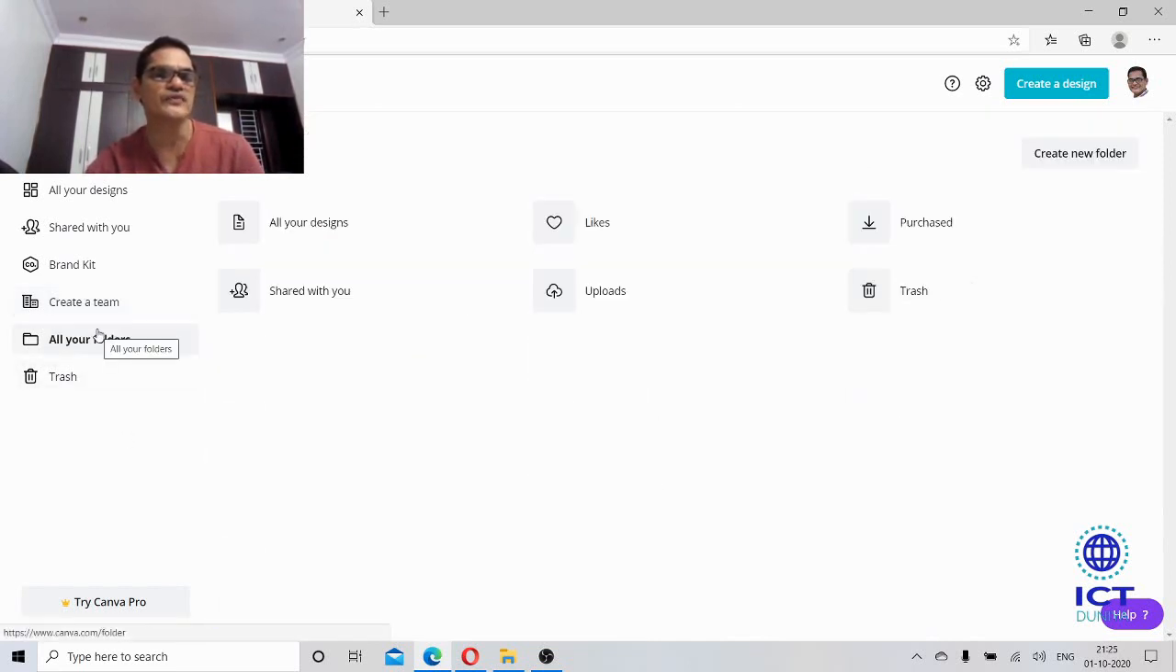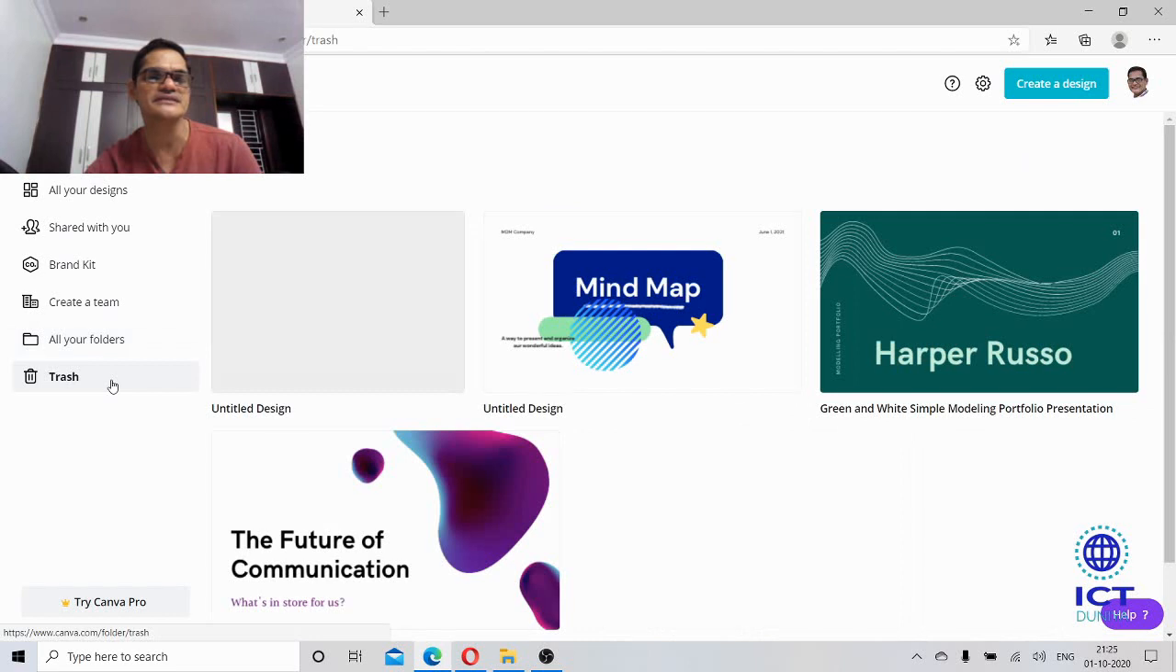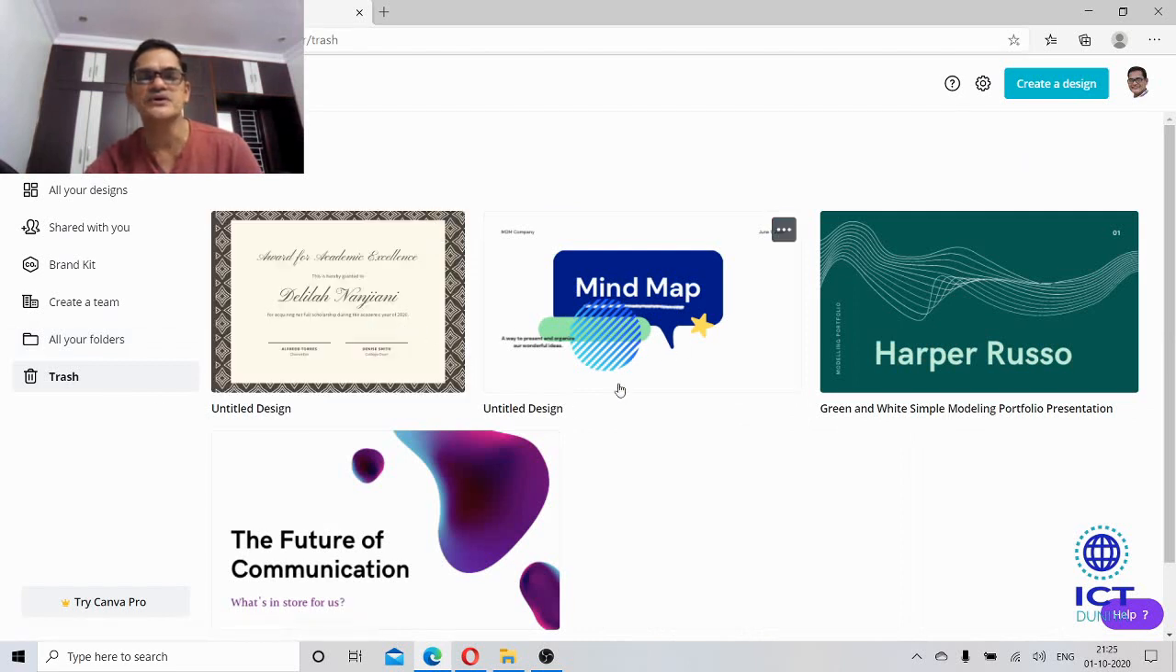So all your folders, see here, all your designs, the activities which you have liked and purchased, your uploads, your trash bin, shared with you. You could see all these things in your folders. Trash, see here, this is the trash. So these are all the files which I have deleted.